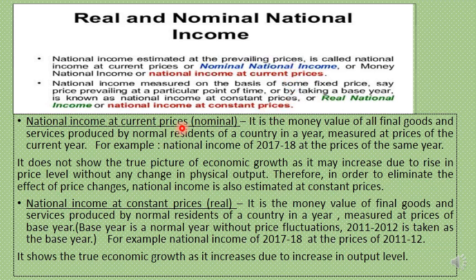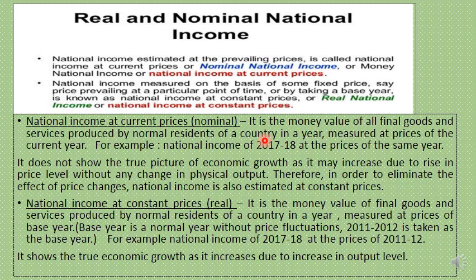So going further to understand a little bit more in detail national income at current prices, that is nominal national income. The definition given here is stated a little more briefly, so let us read through it to see the explanation.